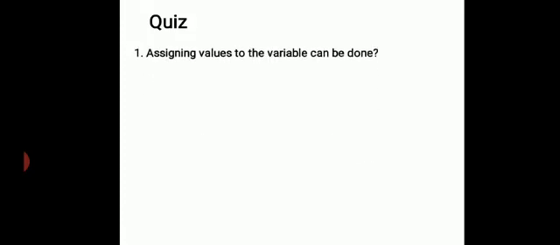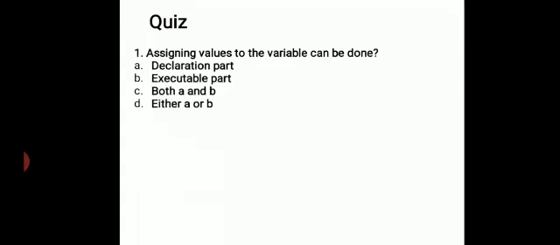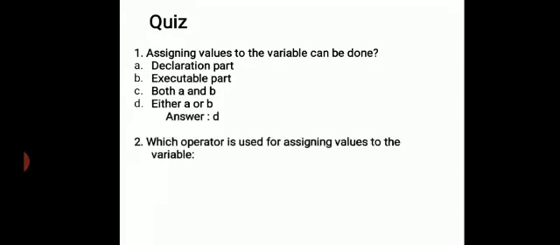Assigning values to variables can be done in the declaration part, executable part, both A and B, or either A or B. Either A or B is correct: the declaration part or the executable part. Fourth question: which operator is used for assigning values to variables? Equals to, double equals to, and hash. The first one is correct, the equals to operator.